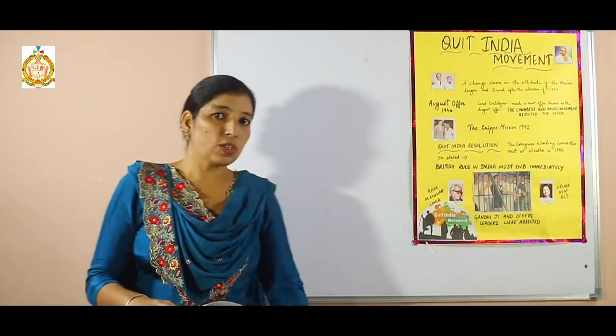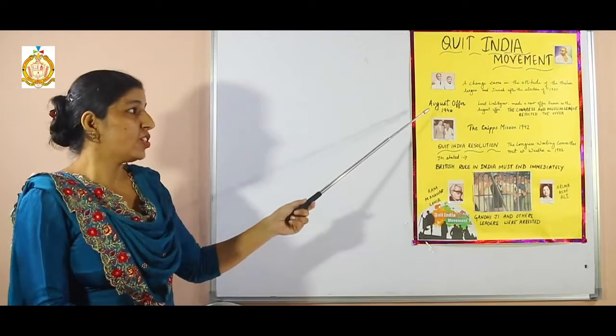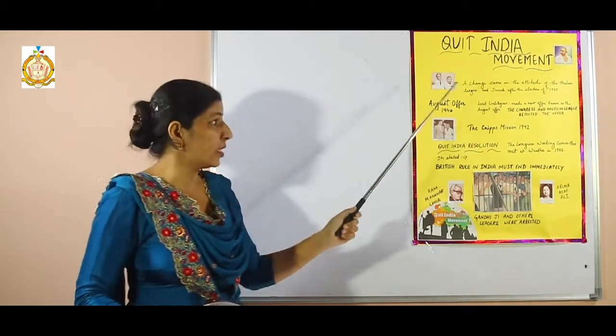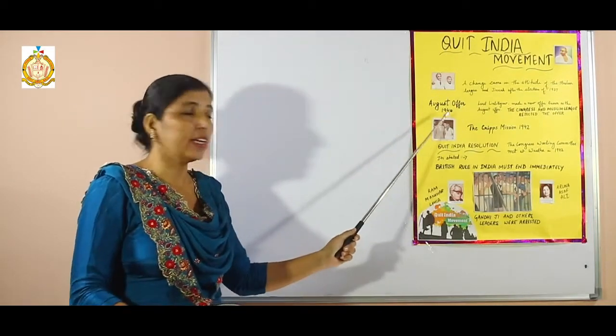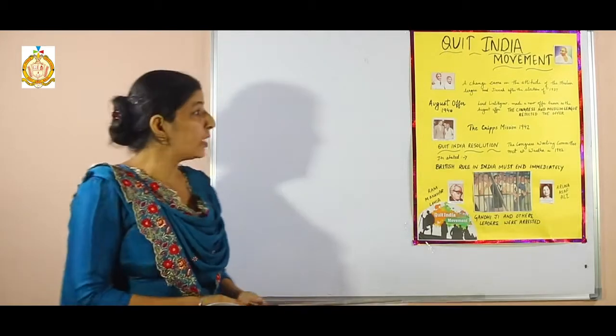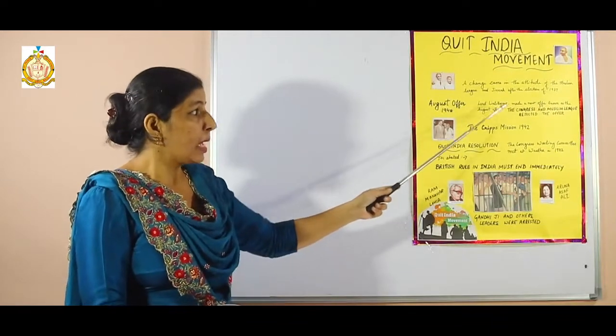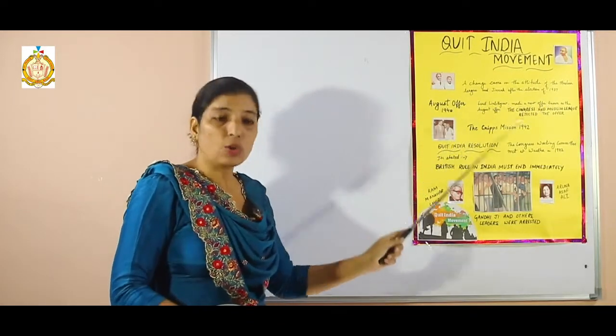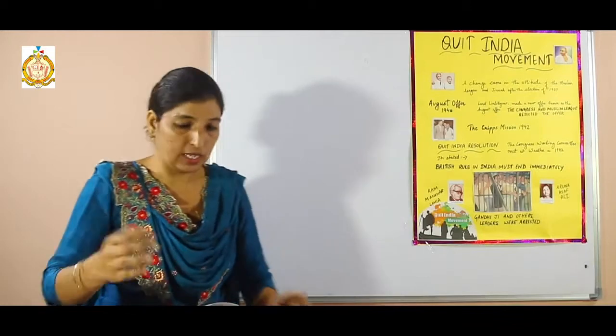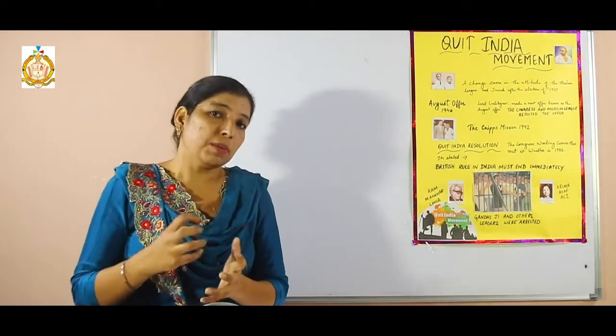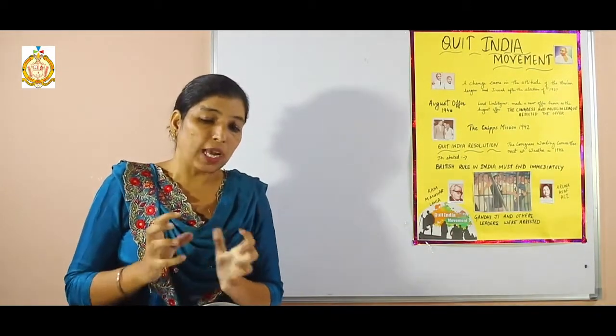So that was one of the next events which led Gandhiji to start the Quit India movement, that is August of 1942. So what happened during that time? Lord Linlithgow, the Viceroy of that time, made a new offer known as the August offer in front of the Congress. Clear? So why did they present this offer? Actually what happened during that time?